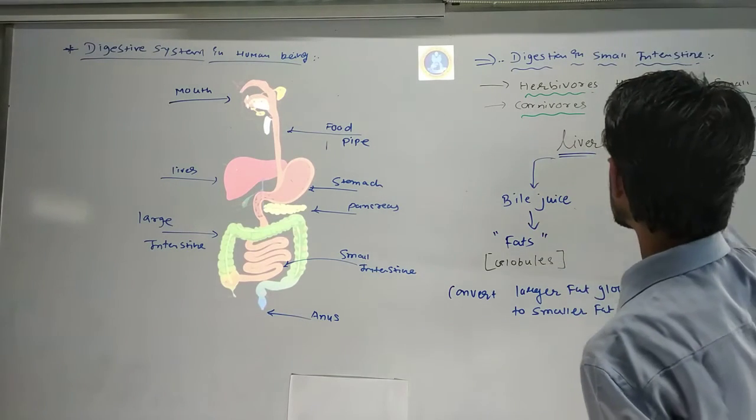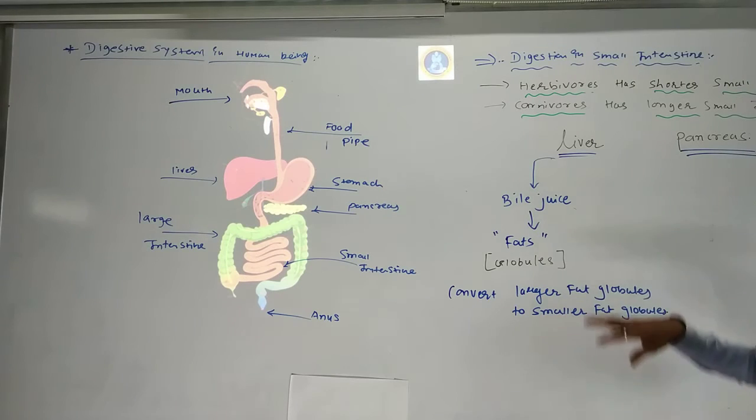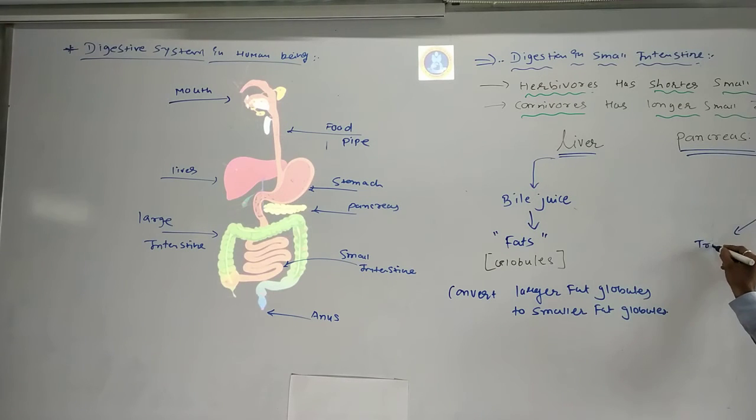Okay, now we'll go to the pancreas. The pancreas creates the pancreatic juice, which contains two kinds of enzymes, known as trypsin and lipase. I think you cannot see this properly, so I will write it here.